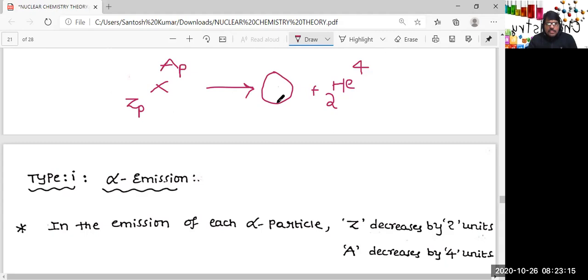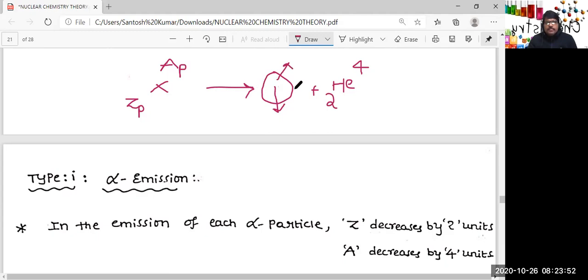So the charge of this daughter nuclide will be 2 units less compared to the parent nuclide, because I already told you how to balance the nuclear reaction in the introduction video. When the parent nuclide is converted to the daughter nuclide in alpha emission, the charge of the daughter nuclide will be 2 units less. Why 2 units less? Along with the daughter nuclide, the charge of the parent nuclide is also shared by the ejectile. The ejectile is the alpha particle, and the mass of this daughter nuclide will be 4 units less.